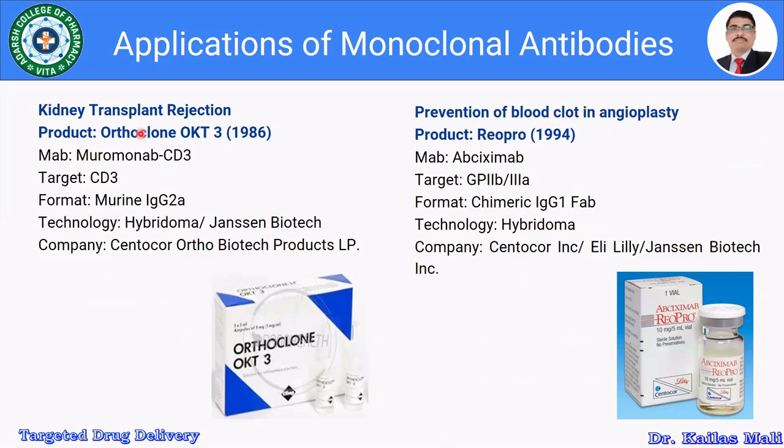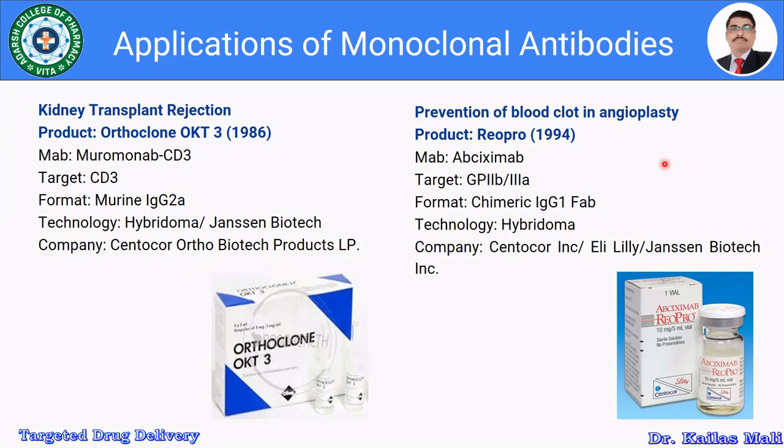So the very first product, which is used in kidney transplant rejection, is Orthoclone OKT3, which was approved in 1986. The name of the monoclonal antibody is muromonab. The target is CD3, which is available in the format murine IgG2a. The technology used to manufacture Orthoclone OKT3 is hybridoma, and the company which manufactures it is Centocor Ortho Biotech Products LP.